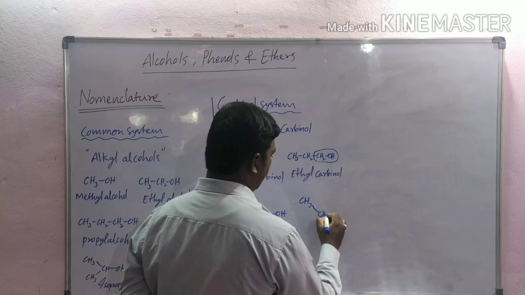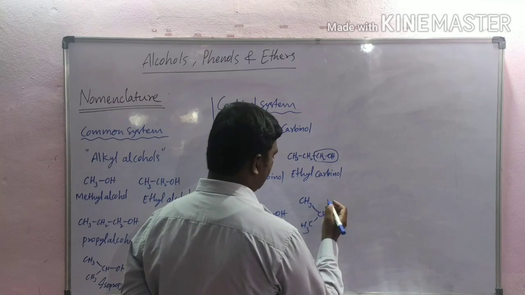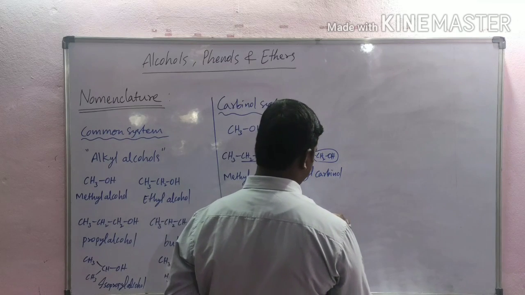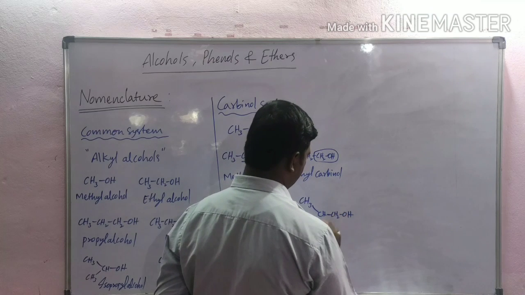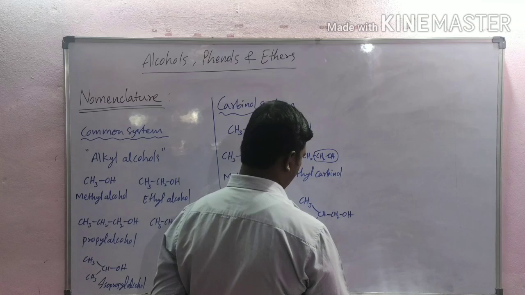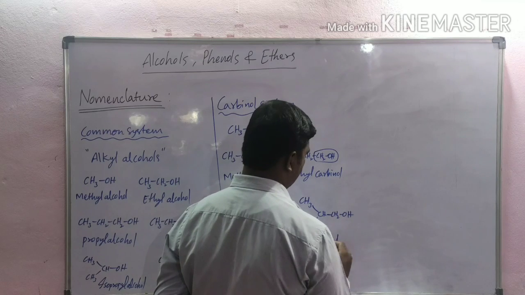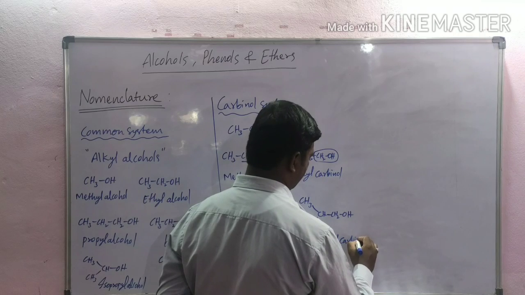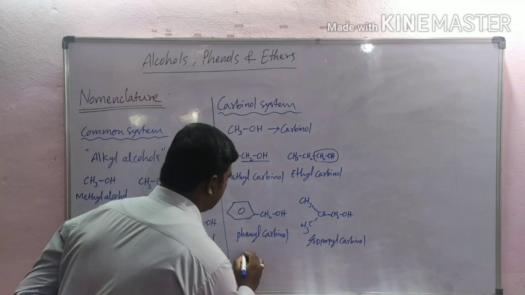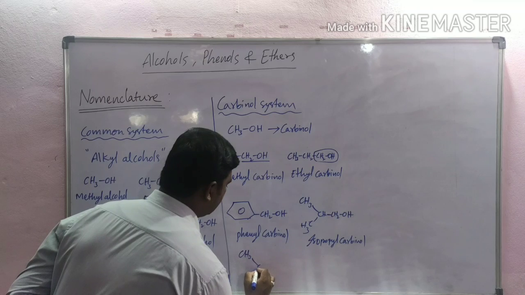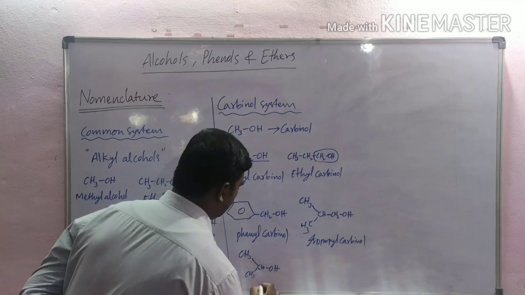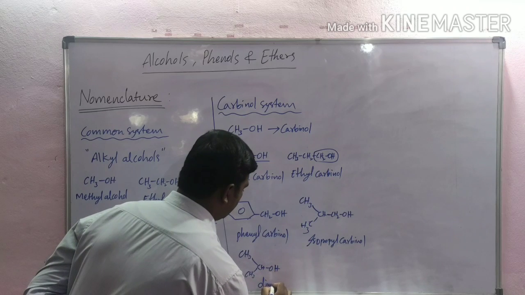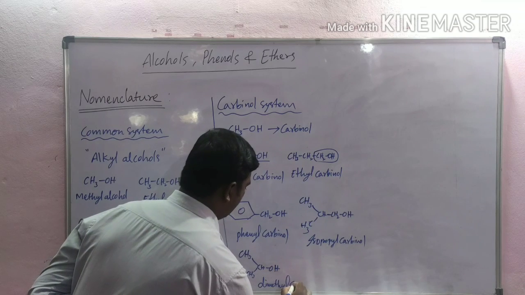CH3CH(CH3)CH2OH, this is isopropyl carbinol. CH3CH(OH)CH3, dimethyl carbinol.